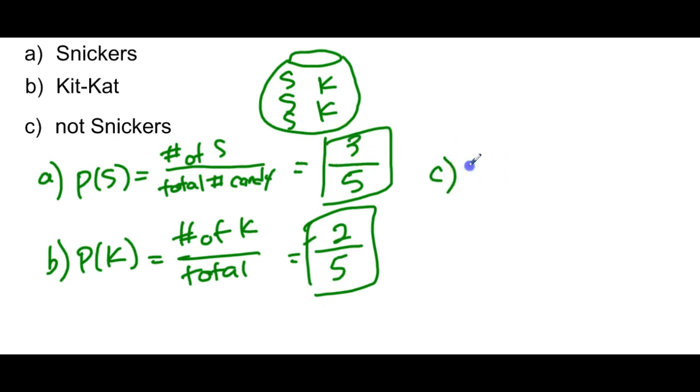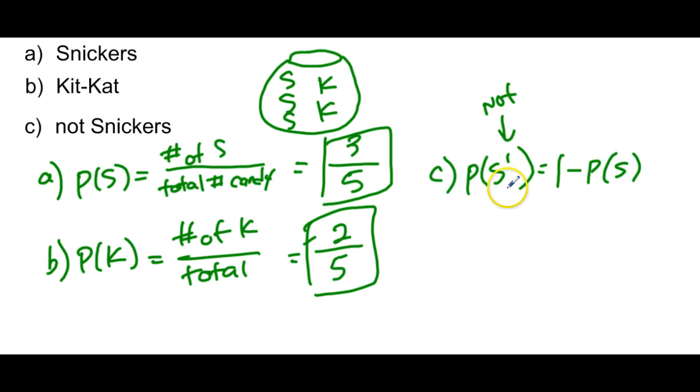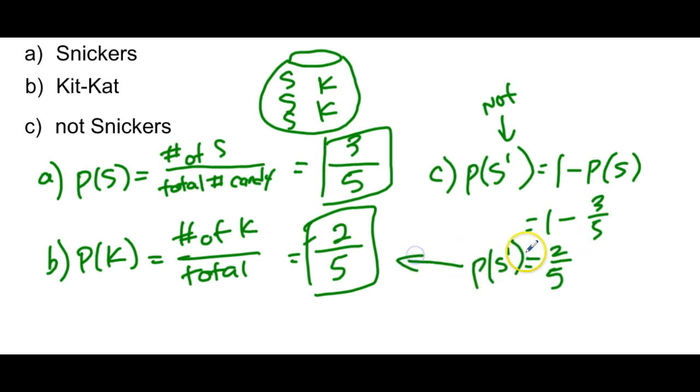C, the last one, what is the probability of getting a not Snickers? In this formula, I'm going to go over it again one more time later on. But to find this out, all you have to do is take the universal, which is 1, minus what you already found, the probability of S, and that will give you the answer of not. So 1 minus 3 over 5 will give you 2 over 5, and this is the probability that you will not pick a Snickers, right? Which is basically the same thing as that.